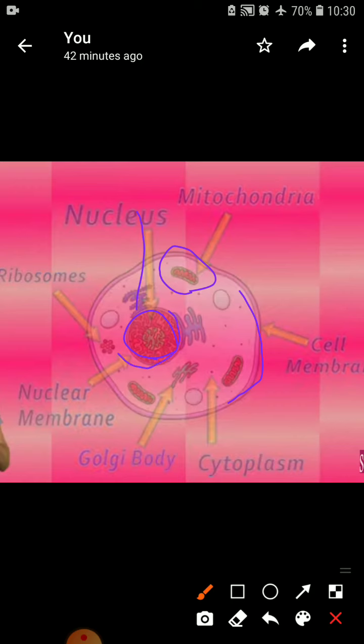This is the nuclear membrane. These red structures are known as ribosomes. These small structures are the Golgi bodies. This jelly-like pink and white structure is known as cytoplasm. So these different organelles are contained in the cell.